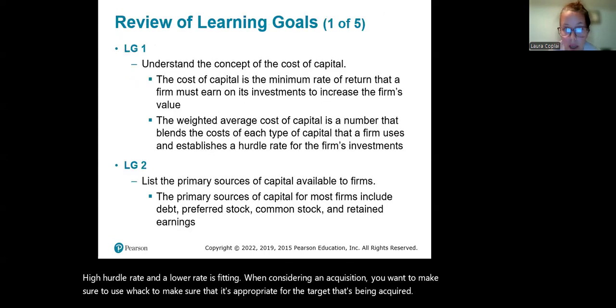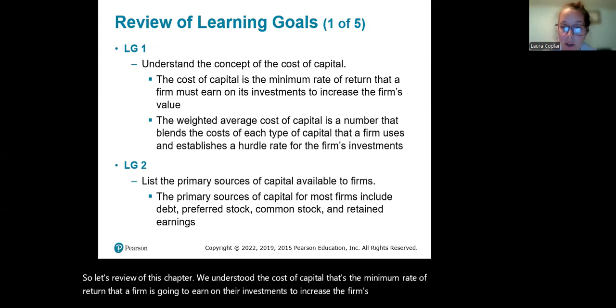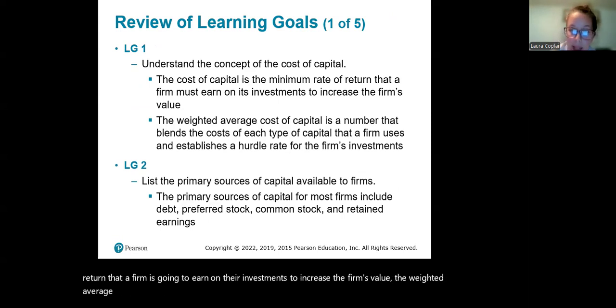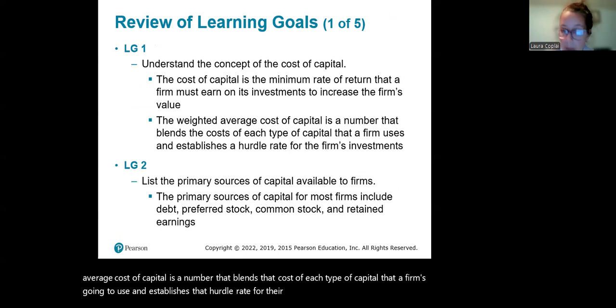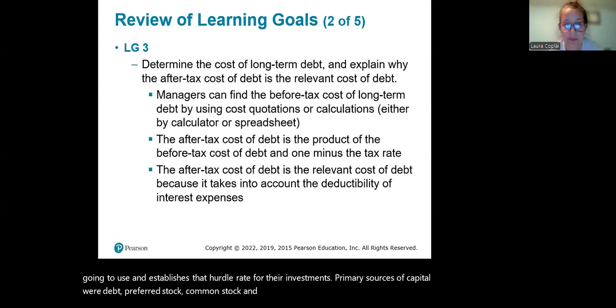So let's review this chapter. We understood the cost of capital. That's the minimum rate of return that a firm is going to earn on their investments to increase the firm's value. The weighted average cost of capital is a number that blends the cost of each type of capital that a firm is going to use and establishes that hurdle rate for their investments. Primary sources of capital were debt, preferred stock, common stock, and retained earnings.